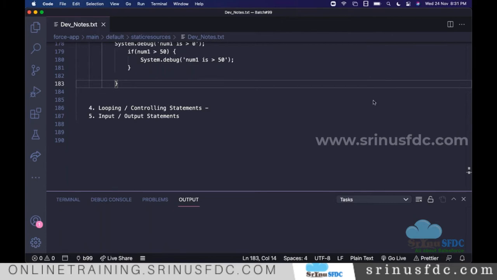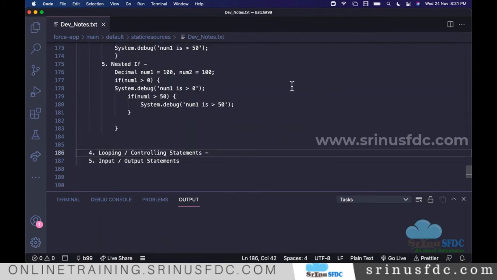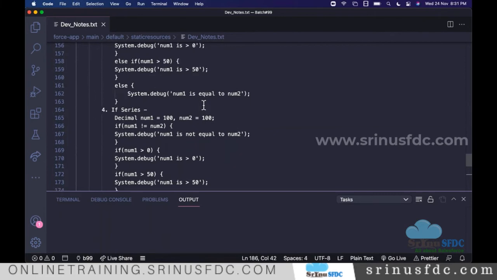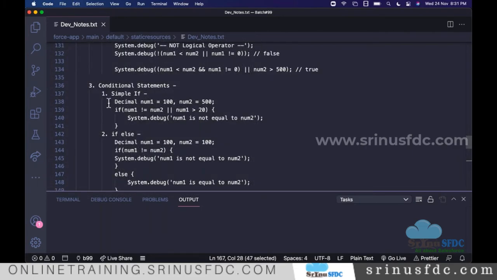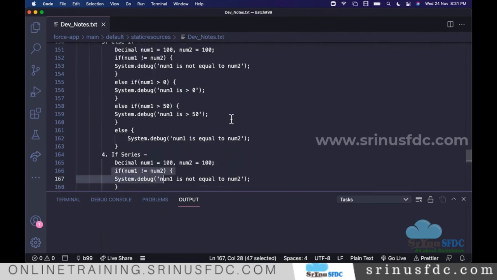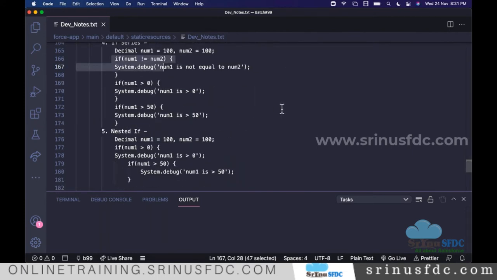Yesterday, we discussed the conditional statements. Based on the conditions we control, we decide whether to execute some set of statements or not. Using conditional statements, mostly we use the if condition, and we have if else, nested if, all those flows.